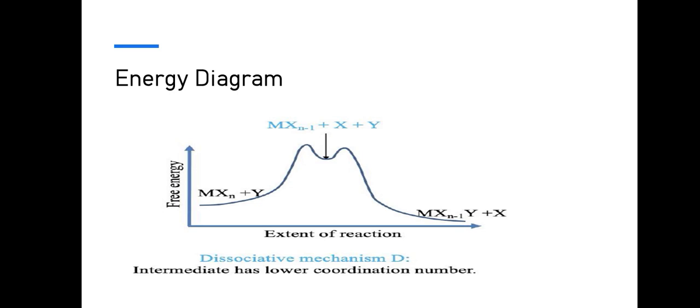The intermediate is a temporary step for a few seconds, and it is converted into the product, and our product energy is lower than the reactant energy. The intermediate has a low coordination number.